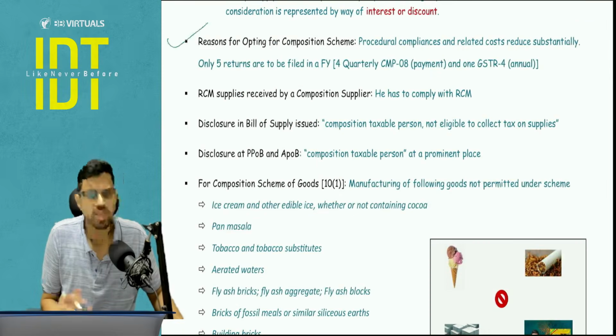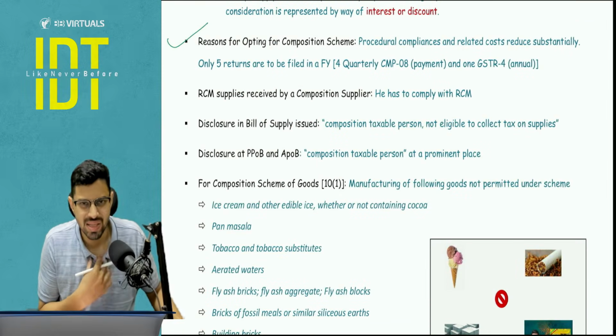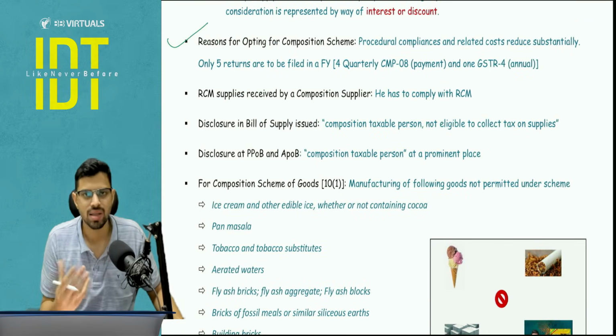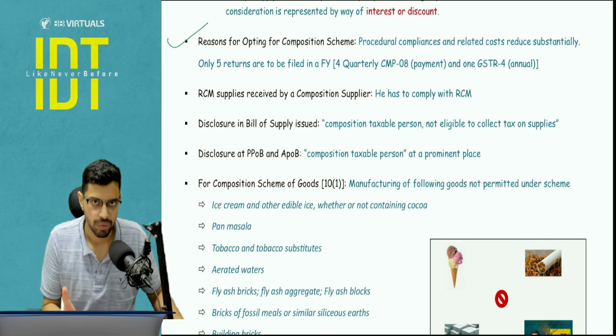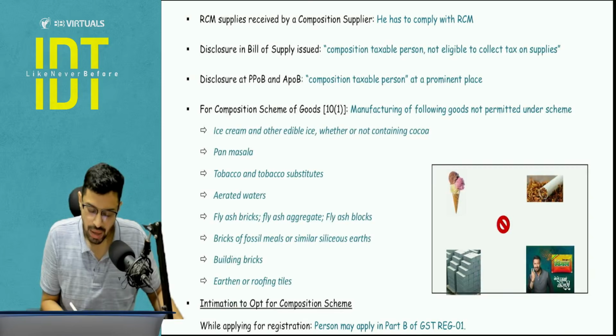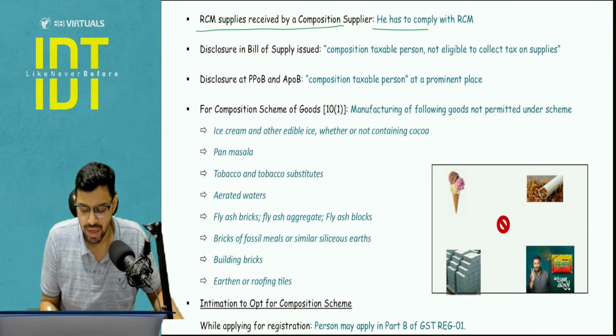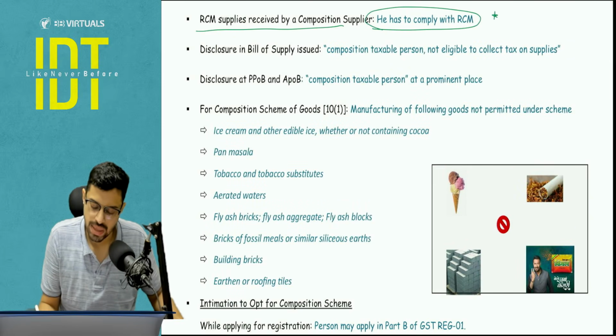Reasons for opting composition scheme: basically the procedural compliance is easier. You just need to go for 5 filings. One is the quarterly payment in CMP 08 and one is a yearly GSTR 4. Okay, so that is done. RCM supplies received by composition supplier. Yes, you have to comply with RCM except in 2 cases: security personnel and commercial property rent.